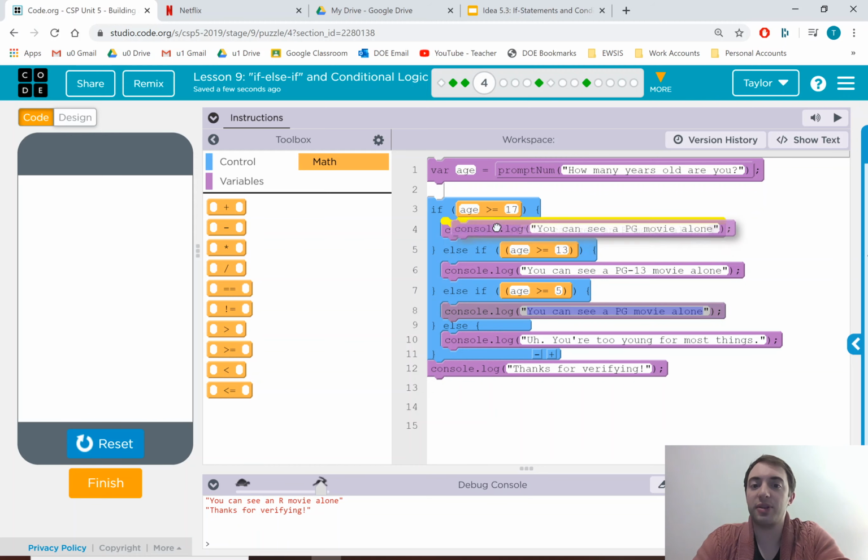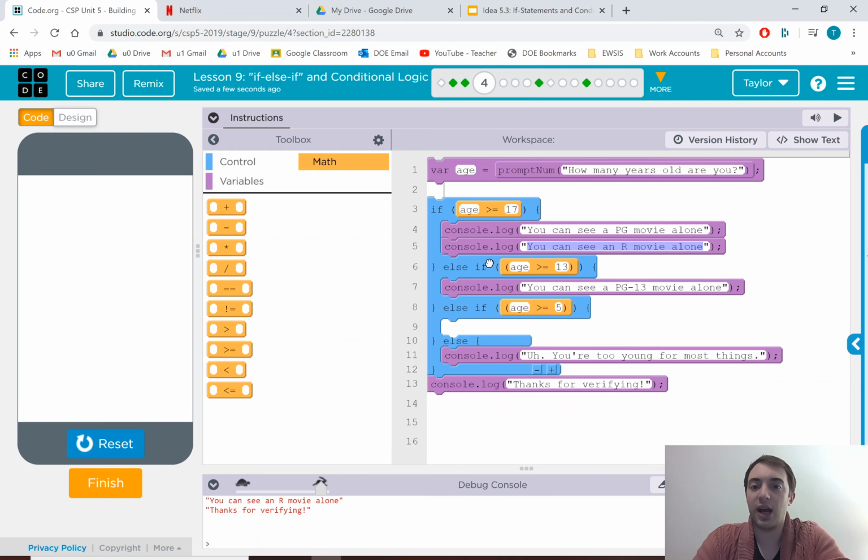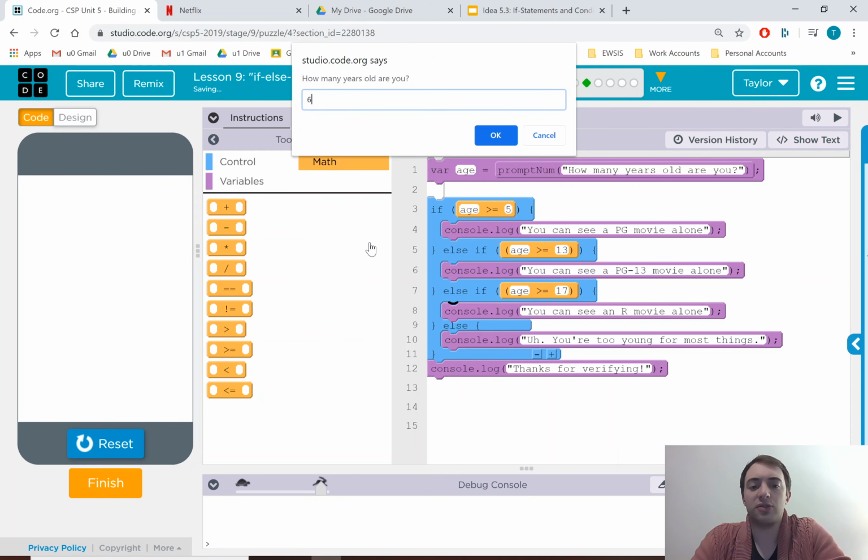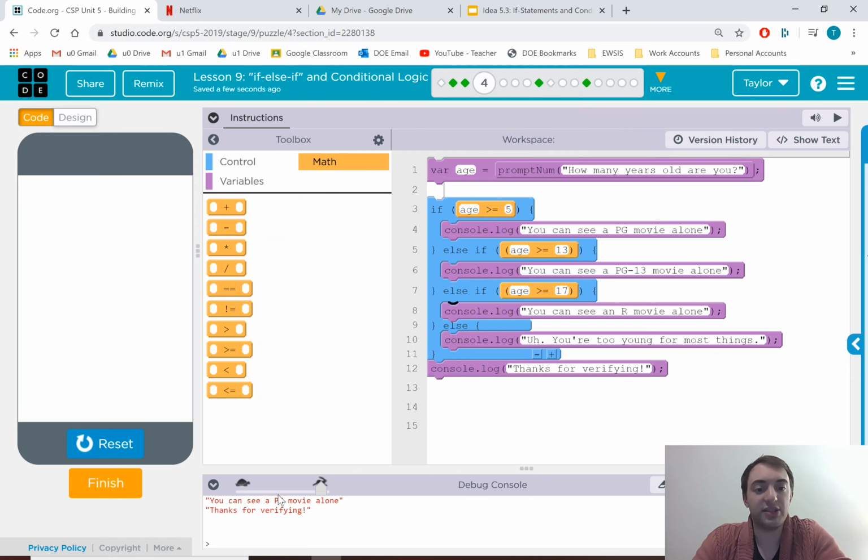I'm going to swap the order of these. I'm going to see what happens if maybe I check the PG movie first. That seems like it would make sense. And then I just switch in the other order. Shouldn't be a big deal. If age is greater than 5, you can see a PG movie. It's the same logic. All I did was swap the order. Let's test it. So I'm 6 years old. Oh, I can see a PG movie.